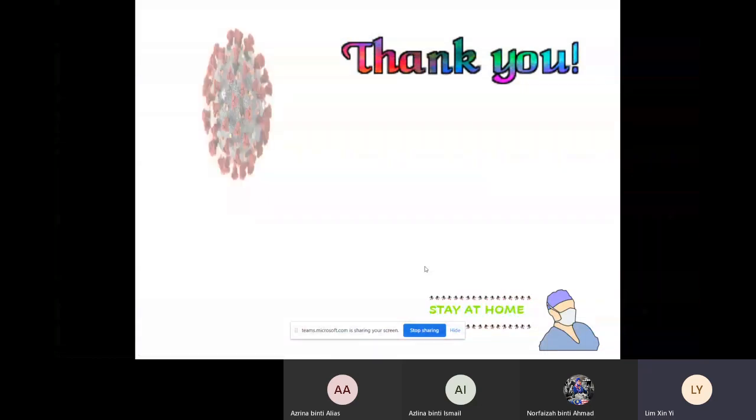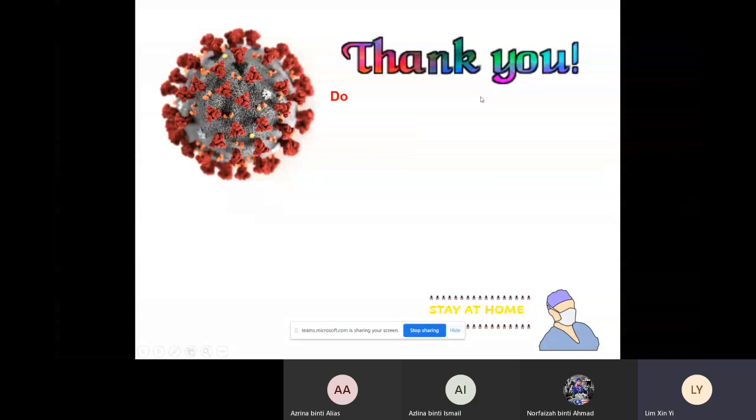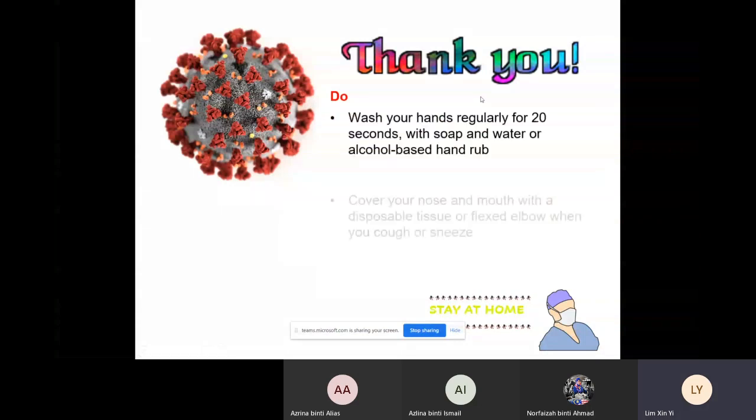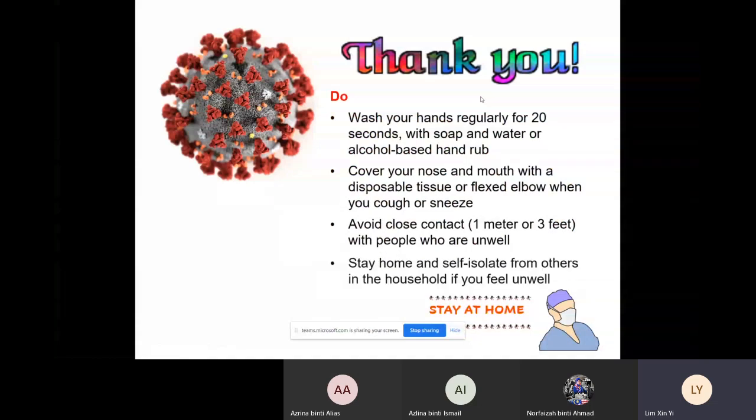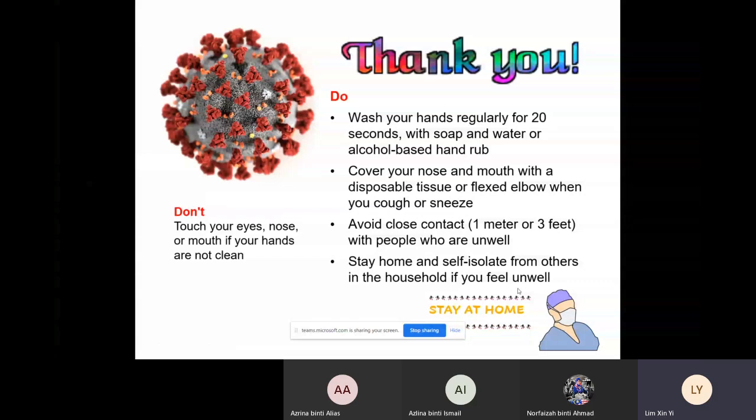And I would like to remind all of you who stay at home, wash your hands. Cover your nose and mouth. Avoid close contact with people who are unwell. And most importantly, stay at home. Self-isolate from others in the household if you feel unwell. So I hope that everyone can stay healthy and we can see you again during the PSGM. Don't touch your eyes, nose or mouth if your hands are not clean.